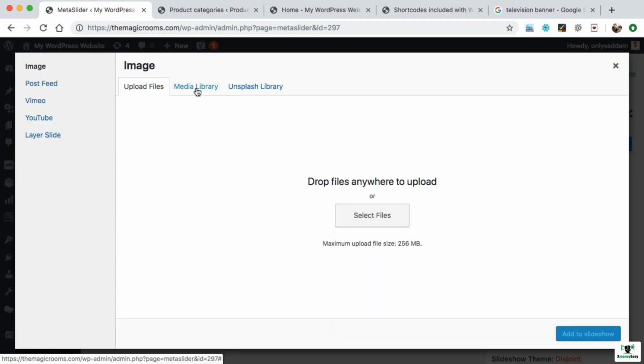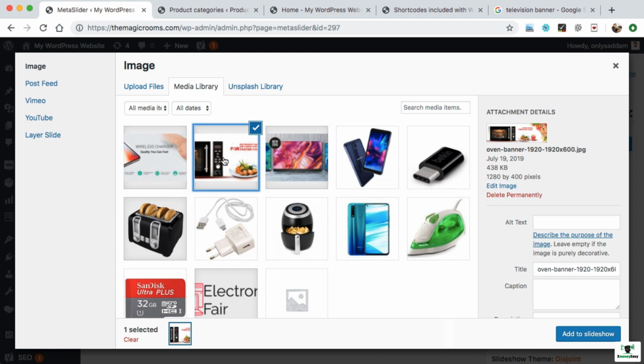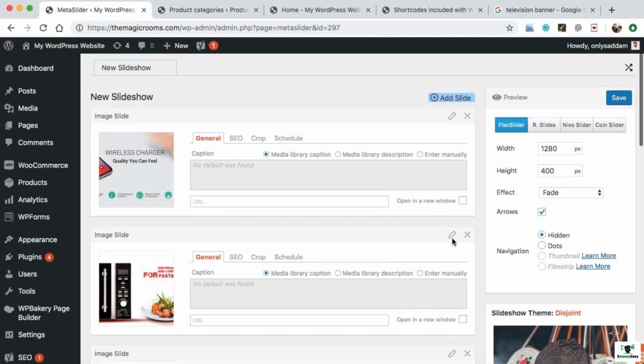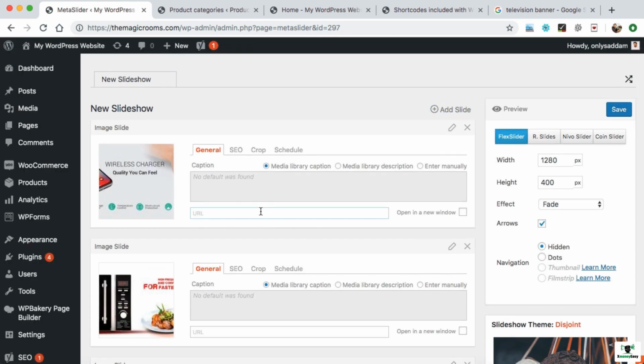As we have already uploaded to media library, so select the image from here, add to slideshow. In the same way repeat the process again. If you want to pass a URL link so that if someone clicks on this banner slide, they will be redirected to a specific page, you can pass the URL over here. For example, like, and to open the link into the new tab, click on checkbox. Okay, now let's save it.